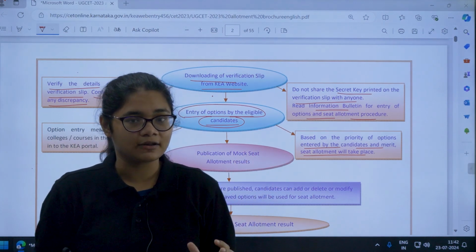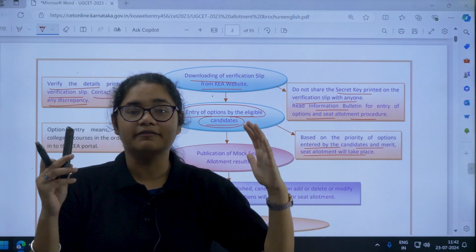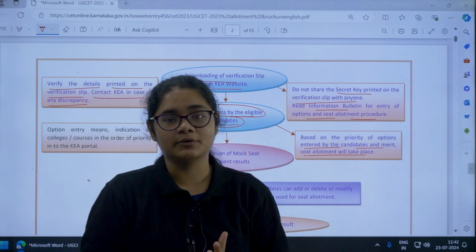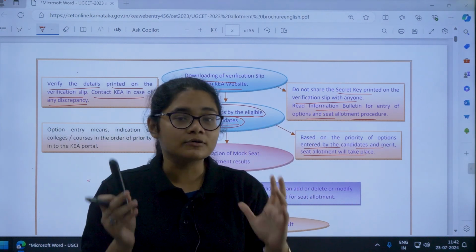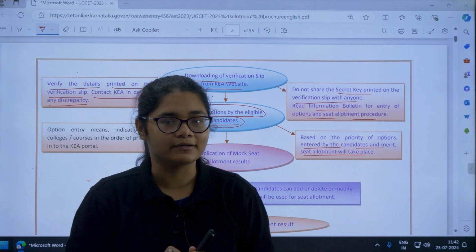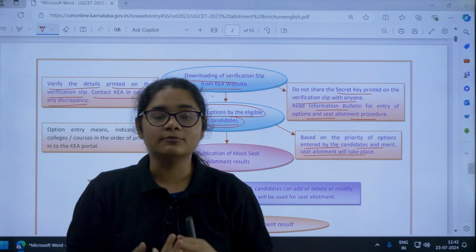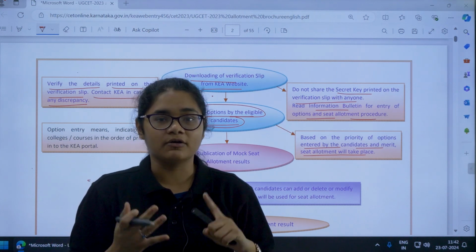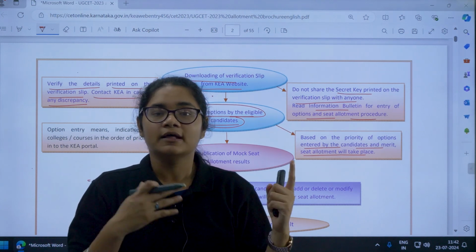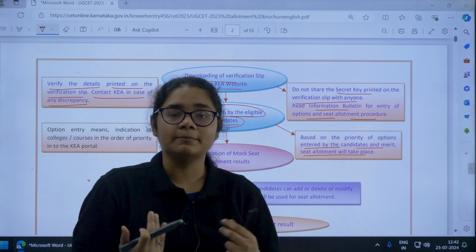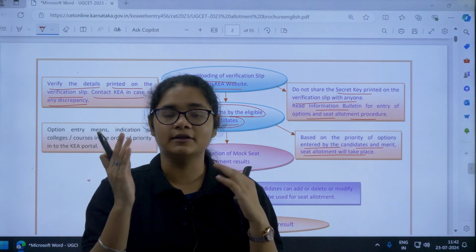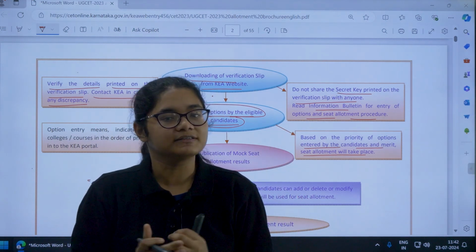Okay, so this is a very important step. You have to do it very carefully, because for the next 4 years, which college you are going to study in, which course you are going to get, all depends on how strategically you made your option entry list, how wisely you make your preference list. Okay, so different things that you must consider are your cutoff, which college you want, the fees, and the placement package. So all these things you have to consider before making the best preference list for yourself.